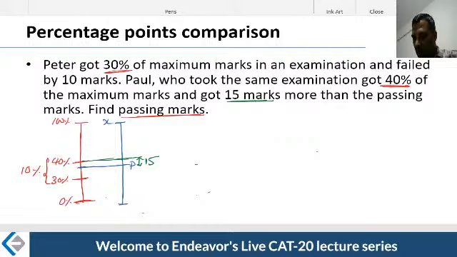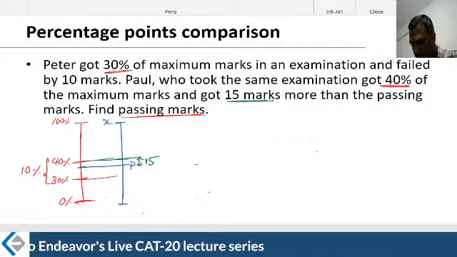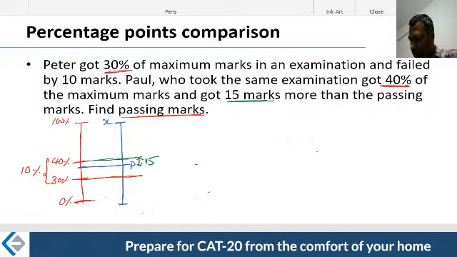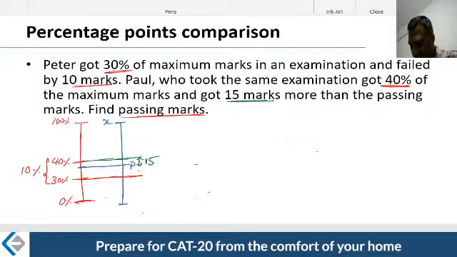All right, what happened to the other fellow? He got 30% of the marks. What happened with this particular fellow? He failed by 10 marks, which means this gap is 10.